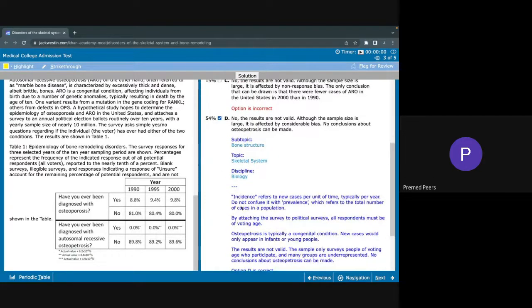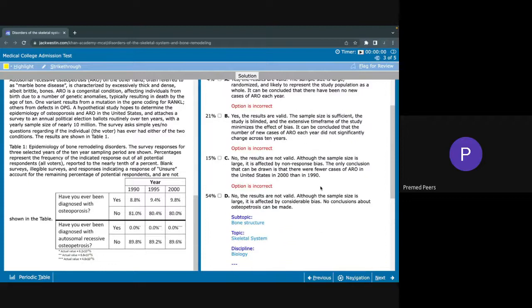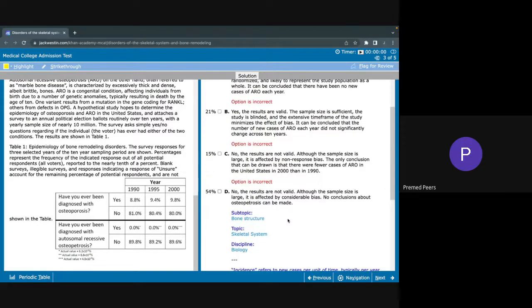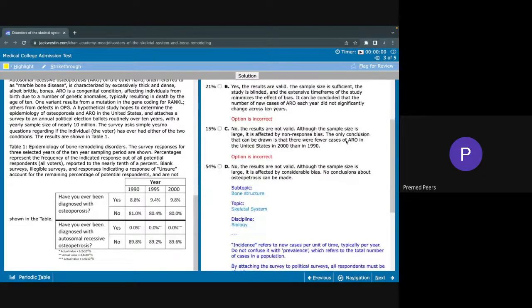So here they're looking at incidence, which is new cases per unit time, typically per year. In this case, since the results are not valid, you don't really need to look at incidence in order to figure out this question.